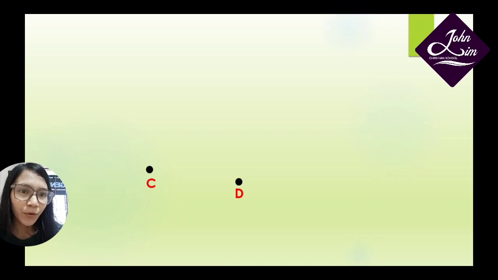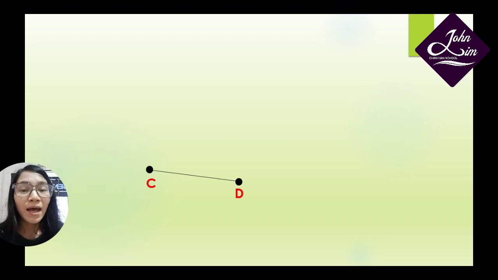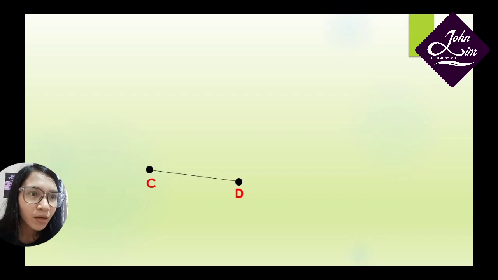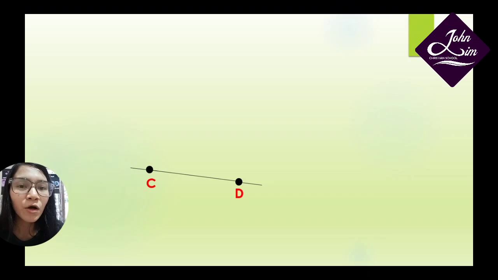Look again at these two points, point C and point D. To draw a line, we start by drawing a line segment. So we draw line segment CD. And then to draw a line, let's go past it a little bit. Let's go past point D a little bit and past point C a little bit. And then we put an arrow on each side like this.